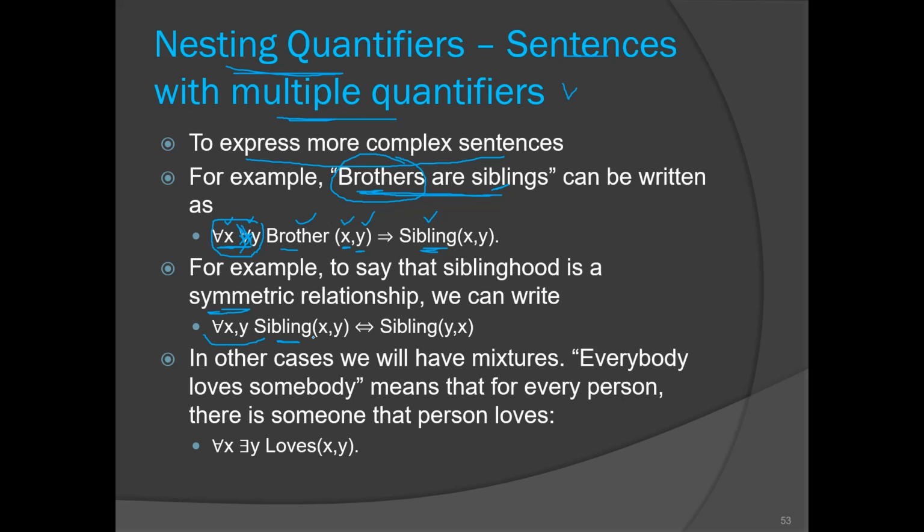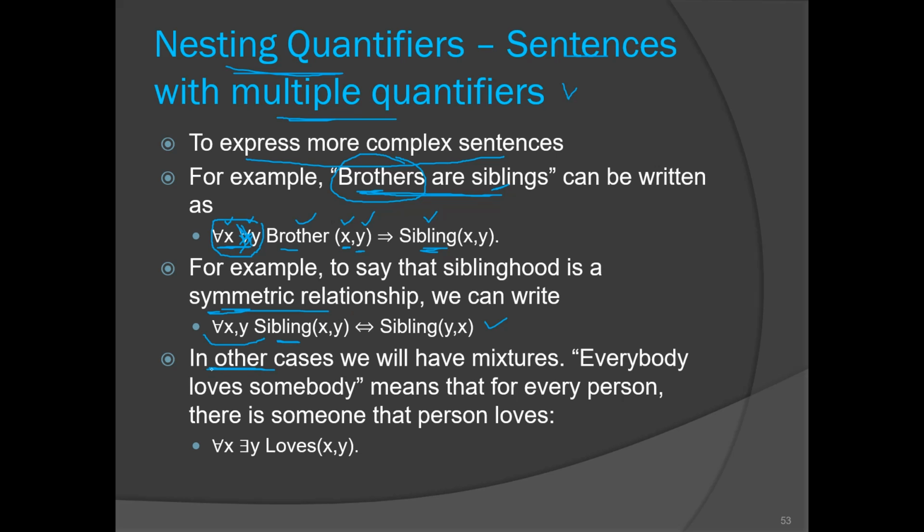When we say x is a sibling of y, that indirectly implies that y is a sibling of x, right? So for a symmetric relationship we have this equivalence: for all x and y, sibling(x, y) is equivalent to sibling(y, x).